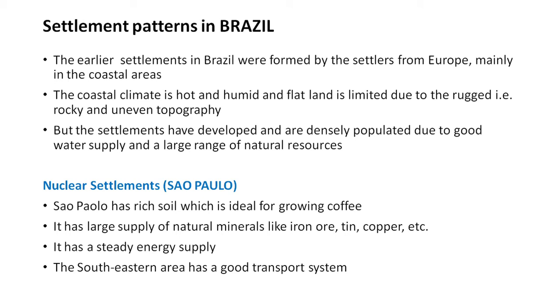Let us see the nucleated settlements in Brazil. They are mostly there in the Sao Paulo region. Sao Paulo has rich soil which is ideal for growing coffee. It has a large supply of natural minerals like iron ore, tin, copper, etc. It has a steady energy supply, and the southeastern area has a good transport system.